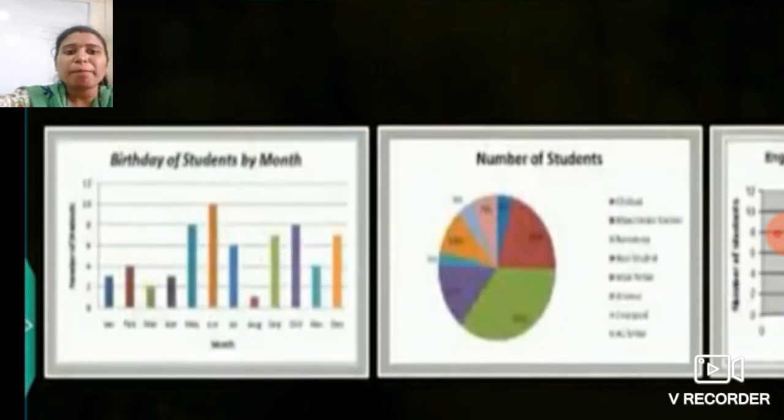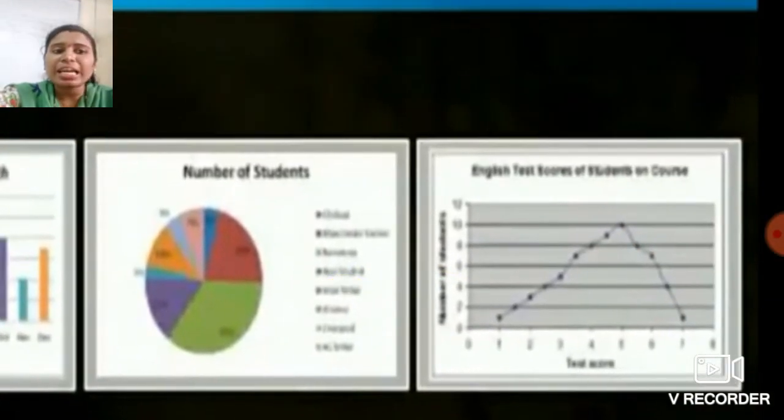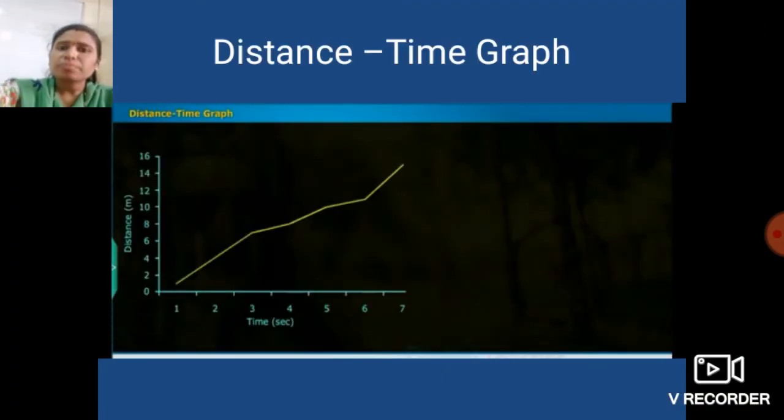The first one is the bar graph, the second one is the pie chart and the third one is the line graph, which is shown by a line. These types of graphs are shown in newspapers or magazines, which provide us detailed information and make the information more interesting.